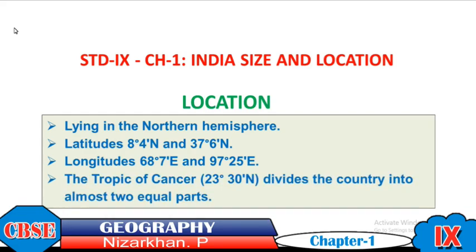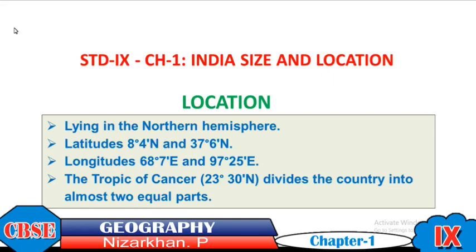And one of the major latitudes is called the Tropic of Cancer. Its degree is 23 degree 30 minute north, otherwise 23.5 degree north latitude. That is called the Tropic of Cancer, and it is passing horizontally through the middle of India. It divides the country into almost two equal parts, North India and Southern India.